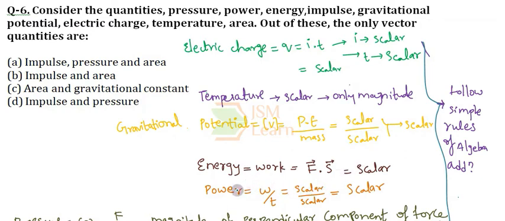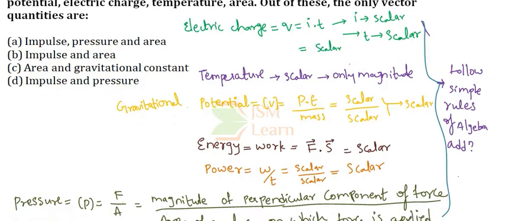Moving on, we get the power. Power, we know that power is defined as work done per unit time. So we know that work is a scalar quantity and time is also a scalar quantity. When we divide both the scalar quantities, we obtain a scalar. So which means that power is also a scalar quantity.